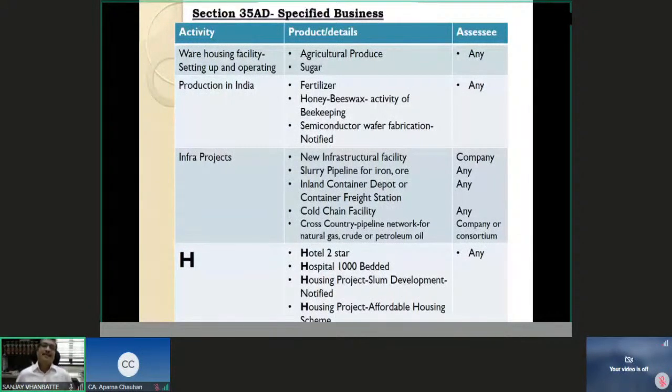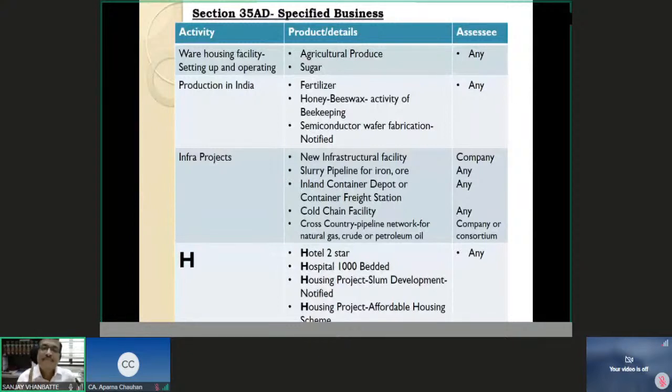Warehousing facility, setting up and operating. Now it is available for two things. One is agricultural produce and second is sugar. Now it is not available for any other, just like I told you in the example of edible oil, for its warehousing facility you will not get deduction under 35AD. You are not able to get the deduction for any other produce for that matter. It is available only for agricultural produce and for sugar. Now, if you set up a manufacturing facility for sugar, is it available? The answer is no.